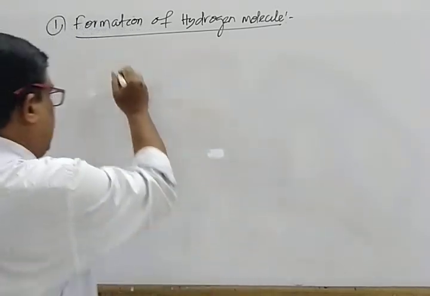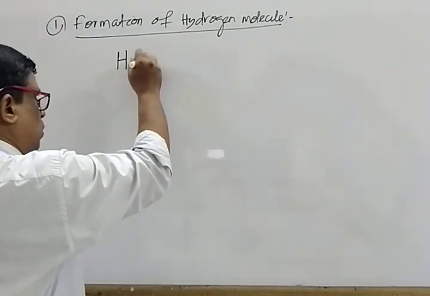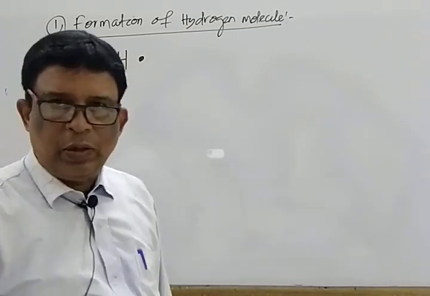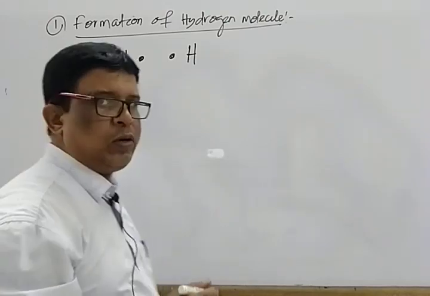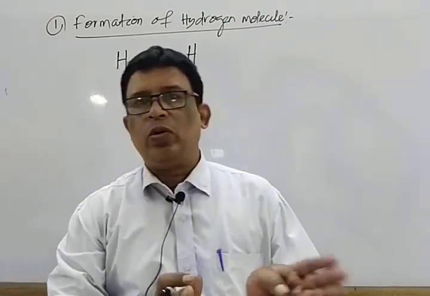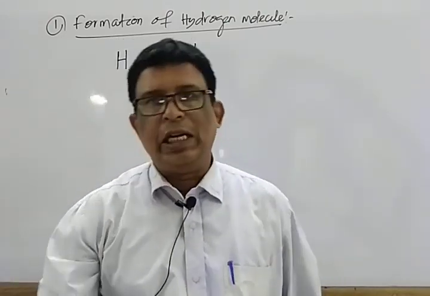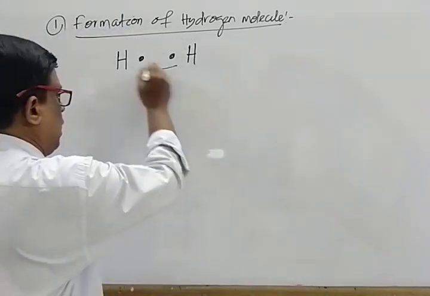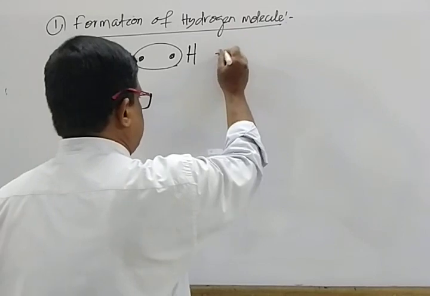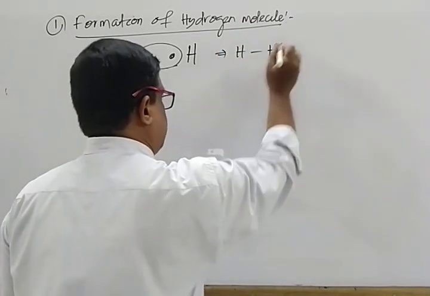Hydrogen, atomic number 1, has 1 electron, and another hydrogen, atomic number 1, has 1 electron. So they come nearer to acquire the duplet, that is helium configuration. Both share, resulting in the formation of H single bond H.